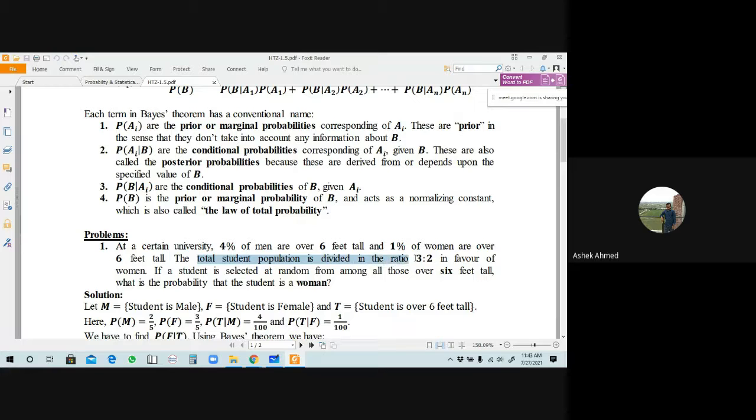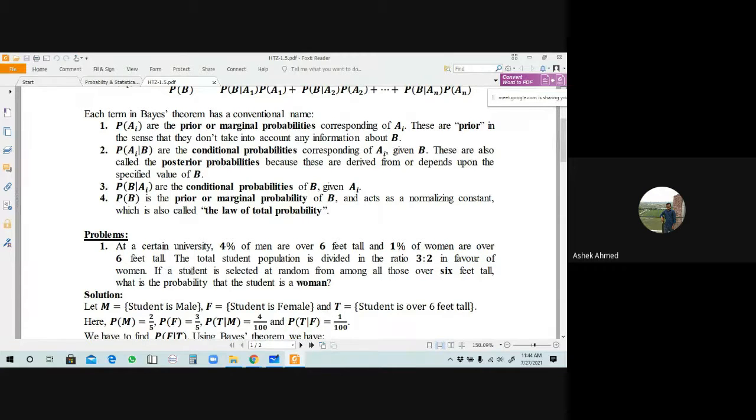Here the total student population is divided in the ratio 3:2 in favor of women. What do you mean by this? In favor of women means the highest ratio, the 3, will be for women and the lowest value will be for men. Understand? This represents that the highest proportion of the ratio will be for women and the other for men. Understand?